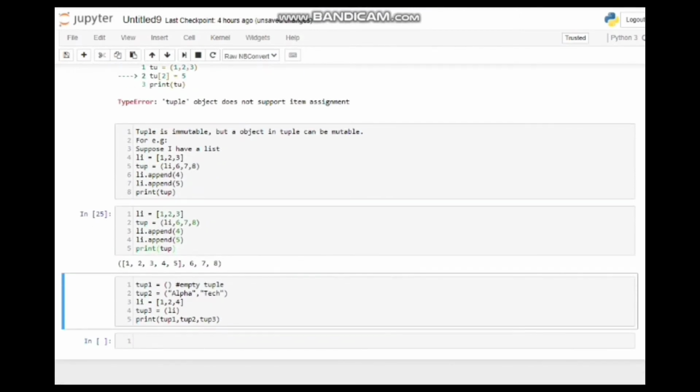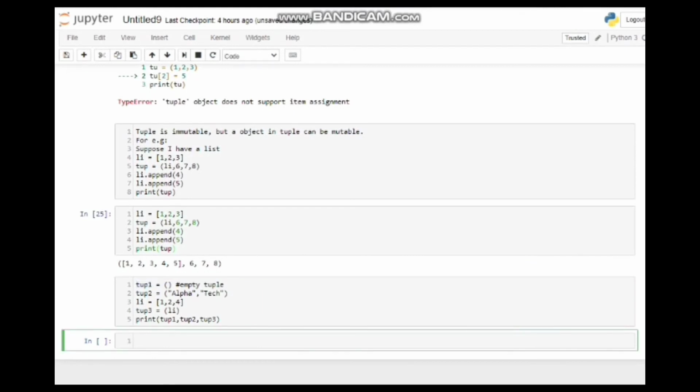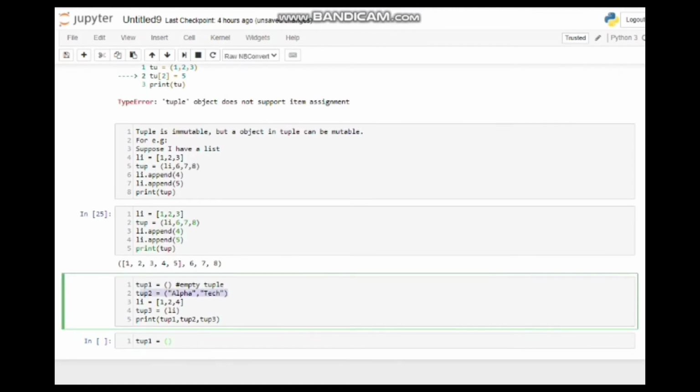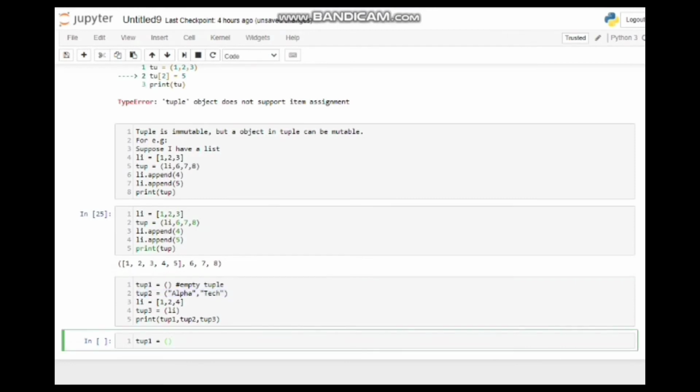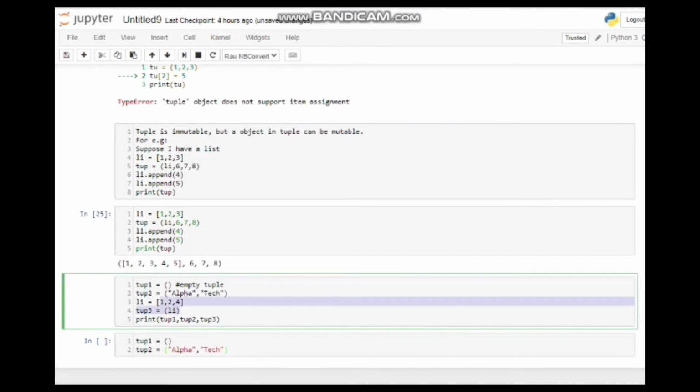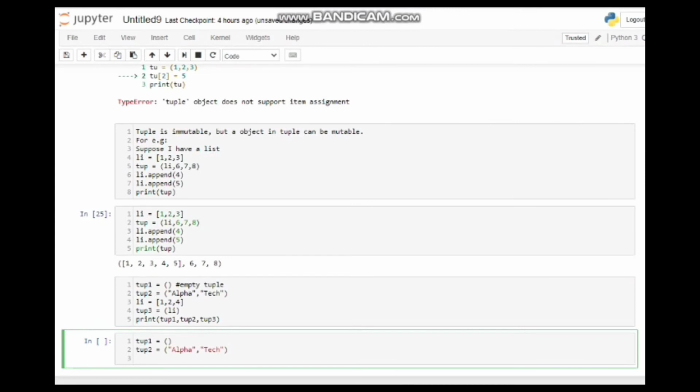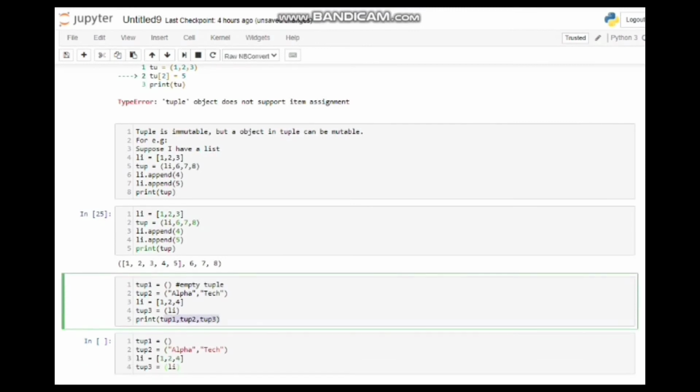Now coming to the part where we see how we can declare different types of tuples. The first tuple is an empty tuple. Here we will just write two parentheses and assign it. Okay, and then we can assign it with a string. We can create a tuple with list values, and also we'll just print it.